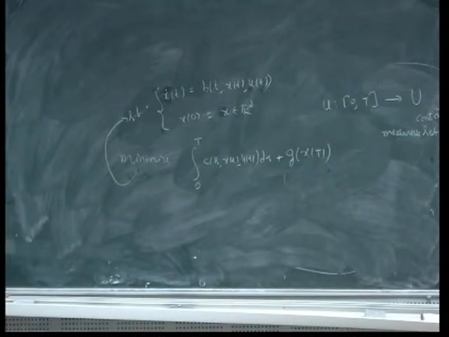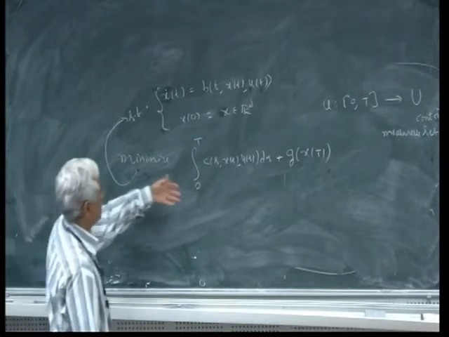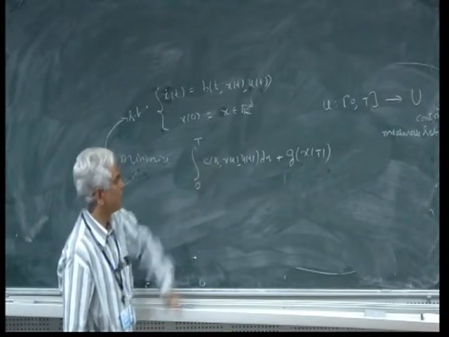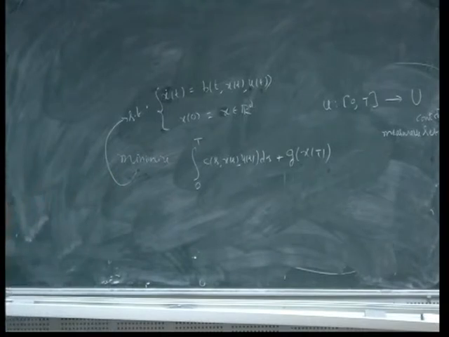There are two basic approaches to the optimal control problem. One is the Pontryagin maximum principle, which is very powerful, and the other is dynamic programming, which leads to a PDE, the Hamilton-Jacobi-Bellman equation. So here we will take the latter approach, namely dynamic programming.